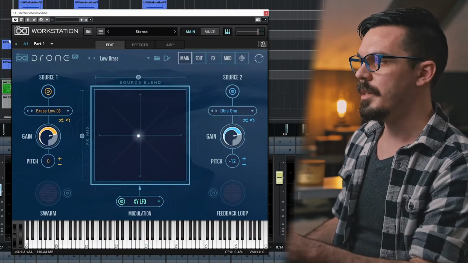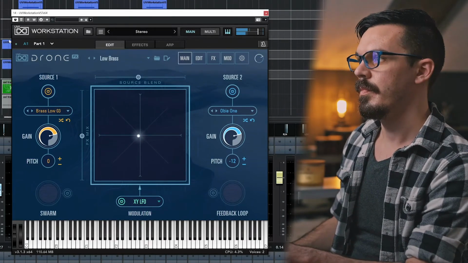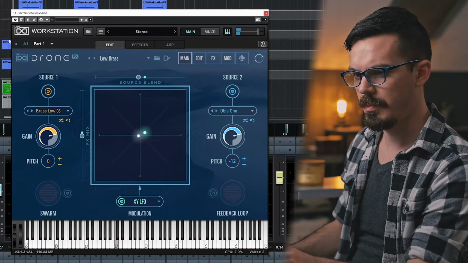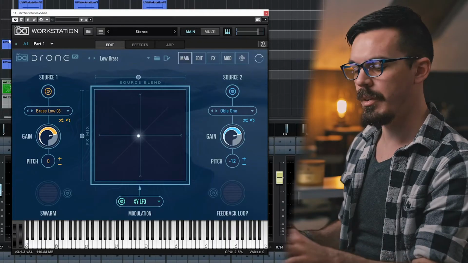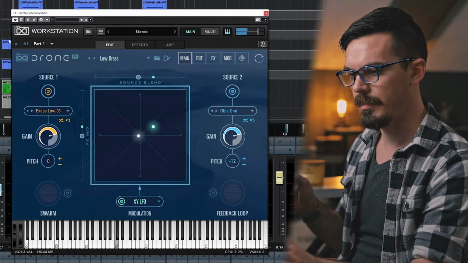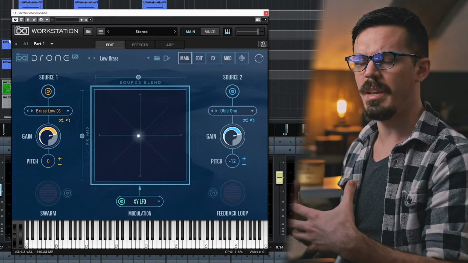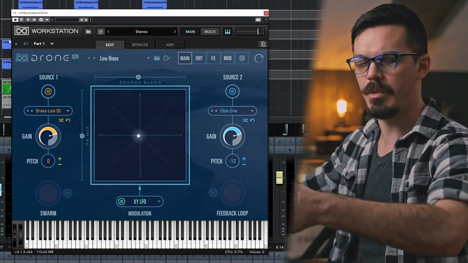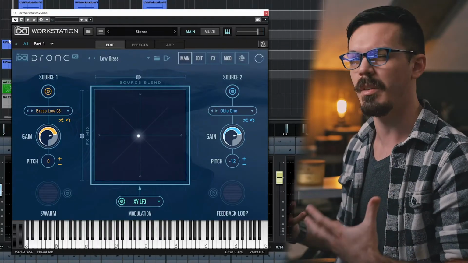One of the other key elements here I've used is Low Brass. It just has a nice big distorted feel, so I've just used a couple of low notes from this, just to add that sort of subby energy. But if we listen to it, it also has this kind of industrial grating distortion to it. I almost picture that like dragging a heavy piece of machinery across concrete or something, so I felt like that just added another layer to the overall atmosphere.